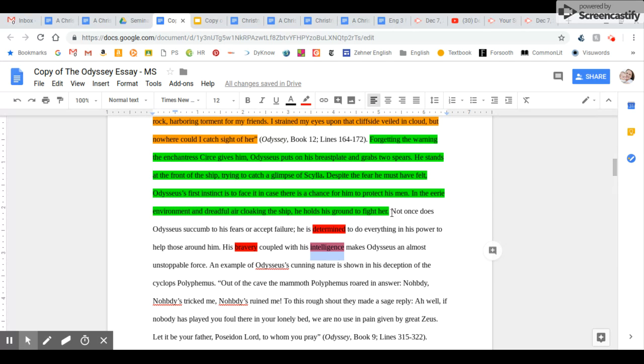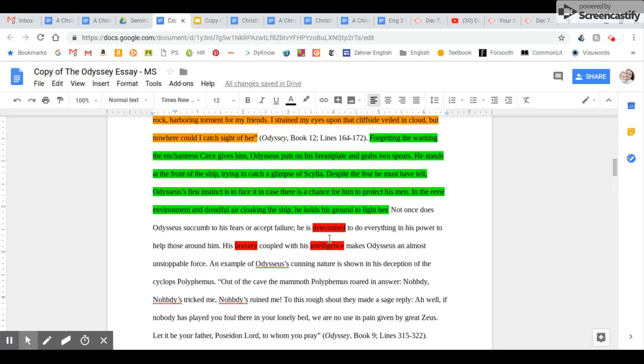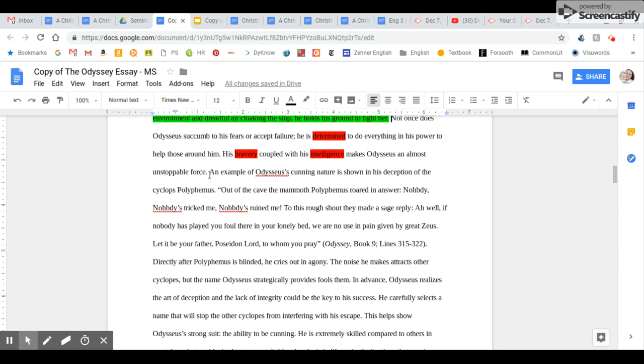So here is when the student actually goes into the analysis. What I want you to see is that the quote is explained first, then analyzed. It doesn't have to be long, but the connection is clearly made. Then they go into their second quote. An example of Odysseus's cunning nature is shown in his deception of the Cyclops. Again, we have this clear transition into the next quote, setting it up for the reader. And then we go into the quote itself.